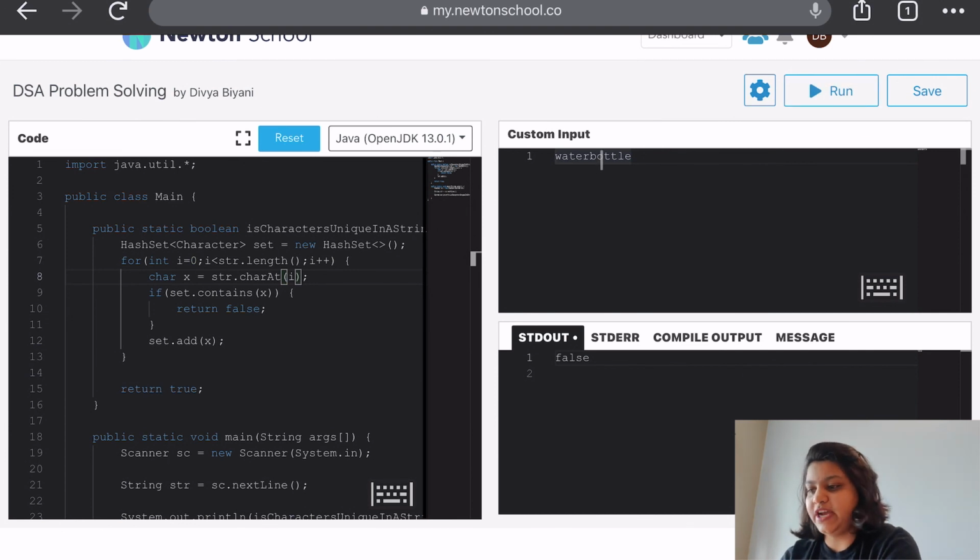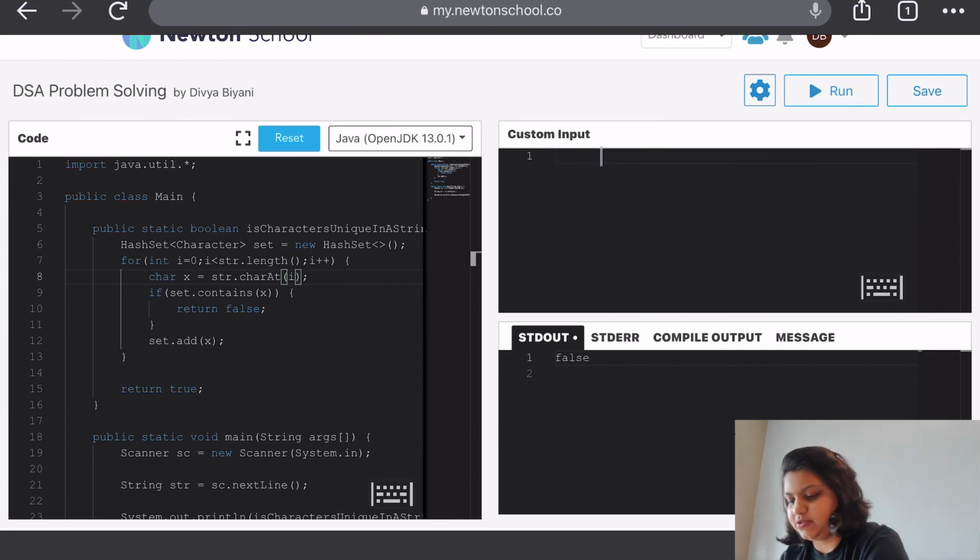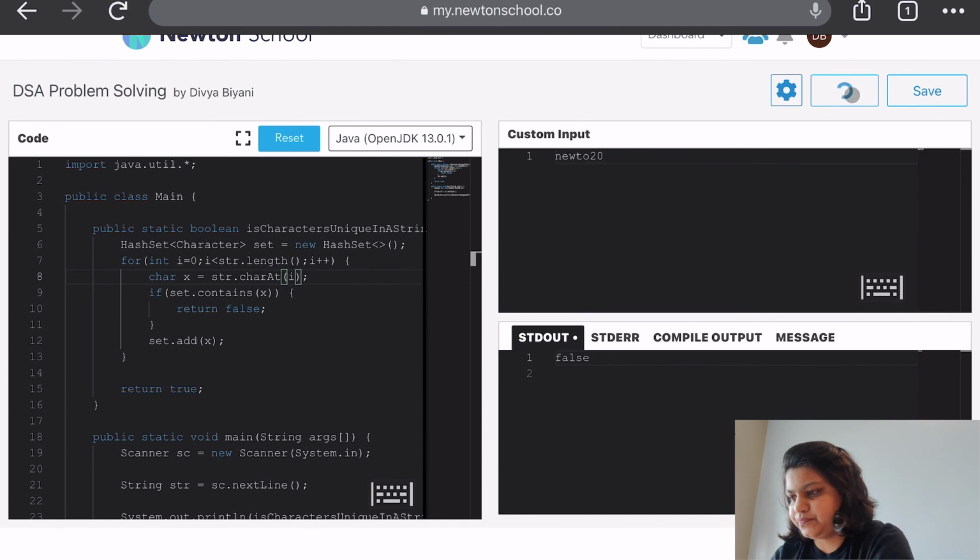Now let's try to run it on a unique character string. As expected, the output is true. So this is the code to check whether all the characters in the string are unique or not.